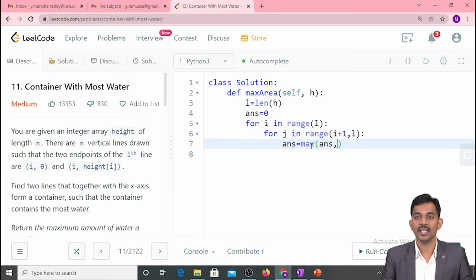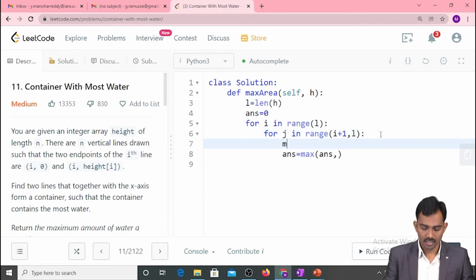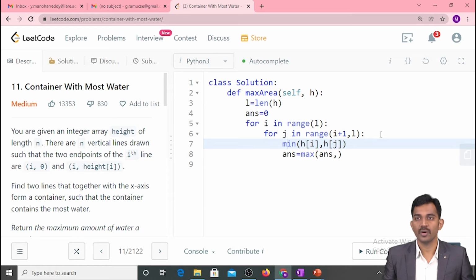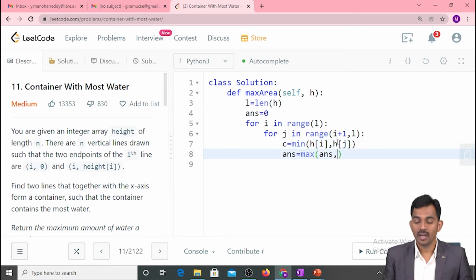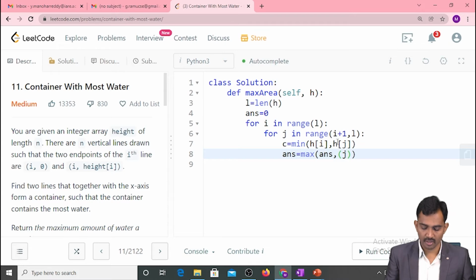right? As well as I need to find the minimum of these two ports, right? And to find the minimum port, minimum of left port means h of i is the left and h of j, this is the right. And that value I stored in something called c, right? And what I need to do here, I need to find what is the distance of j to i, right?